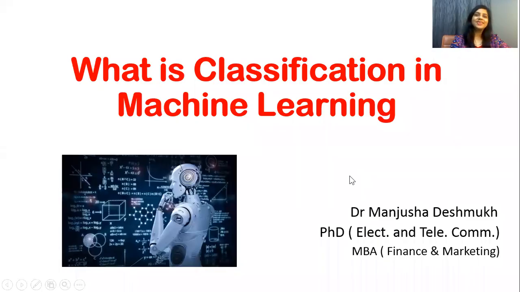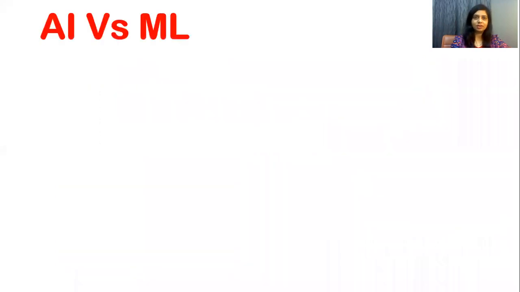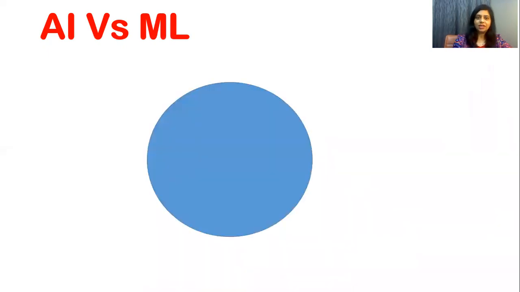Hello everyone. In this video, I am going to explain the classification in machine learning. Many people are confused between two terms, artificial intelligence and machine learning, and want to know the exact difference between these two. So what is artificial intelligence?